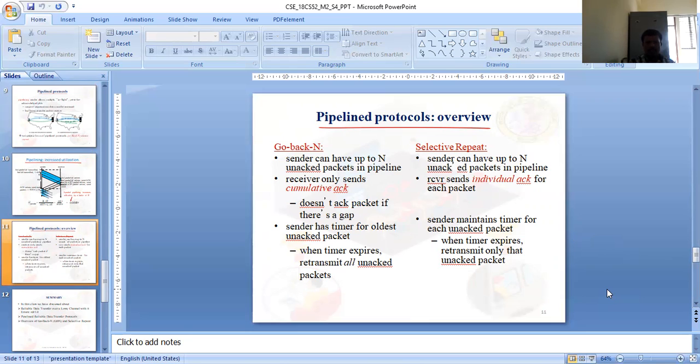In Selective Repeat, the sender can have up to N packets sent in the pipeline. The receiver sends an individual acknowledgement back to the sender for each packet. The sender maintains timers. If an acknowledgement is not received within the timer for a particular packet, the sender selects that packet. When the timer expires, it retransmits only the unacknowledged packet. That is what we call selective. As the name itself suggests, whichever packet is not received, only that packet will be selected and retransmitted.